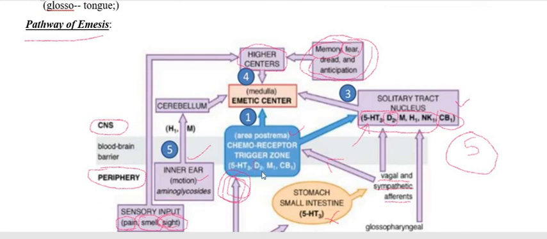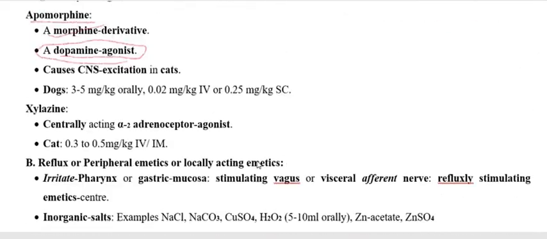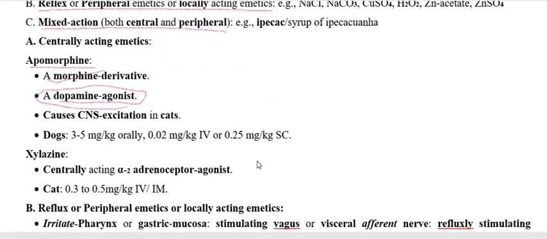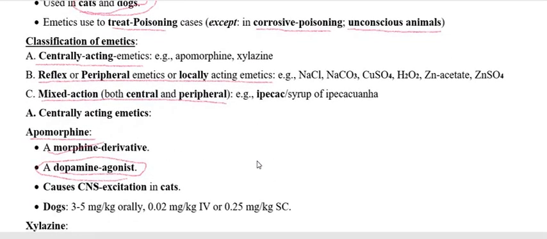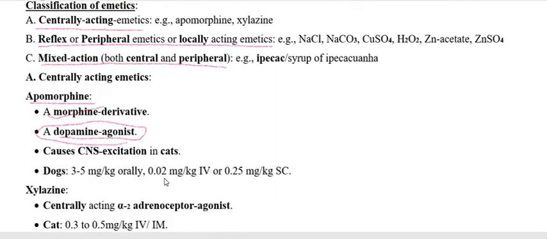When it gets stimulated, this stimulates the vomiting center to give rise to vomiting.